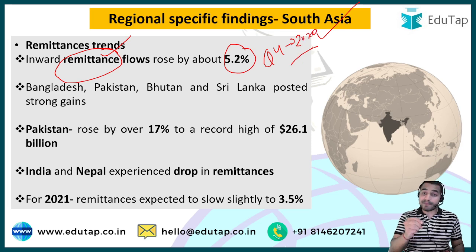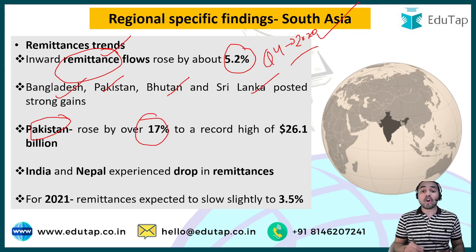And guys, as per this report, some of the South Asian countries such as Bangladesh, Pakistan, Bhutan and Sri Lanka have posted strong gains in remittance inflows in the year 2020. And you must be shocked to see that in Pakistan, the remittance inflow has increased by 17% to a record high of $26.1 billion in the year 2020.